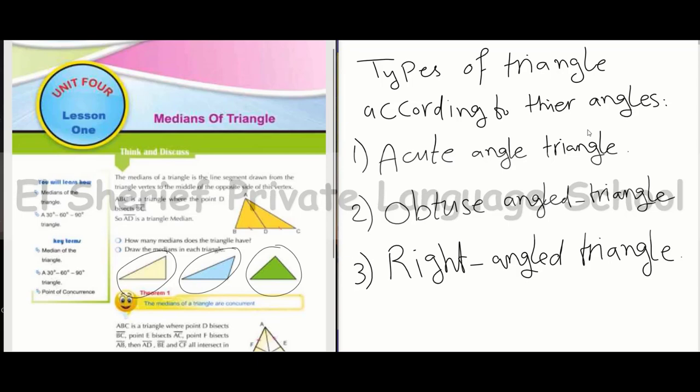So we know that any triangle of the three triangles has at least two acute angles. The right angle and the obtuse angle triangles have two acute angles, but the acute angle triangle has the three angles acute.